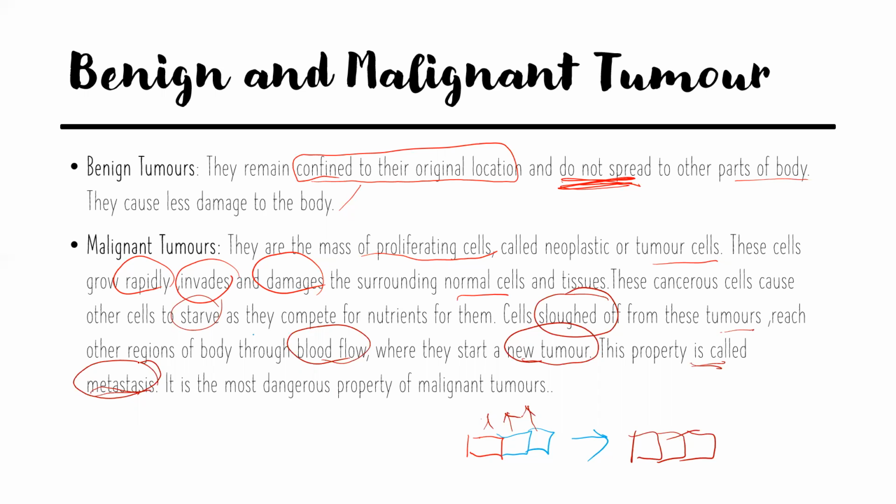Metastasis. What is the meaning of metastasis? These tumors reach from one place to another with the help of blood, and they cause a new tumor. This property is called metastasis. It is the most dangerous property of malignant tumors. Benign tumors are confined to one region, and malignant tumors spread, and it is quite risky.